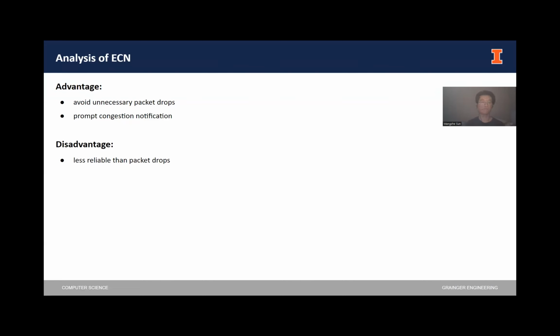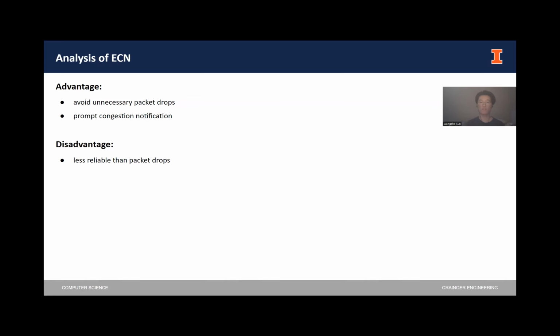And on the disadvantage side, the most significant weakness of the ECN mechanism is that it is actually a little bit less reliable than the packet dropping approach. This is because the ECN mechanism relies on the successful delivery of TCP messages.